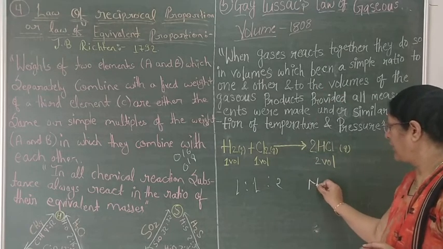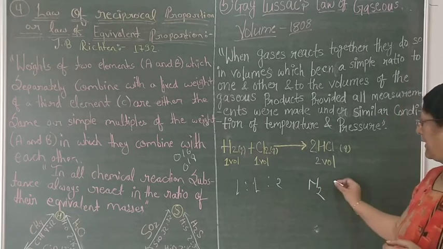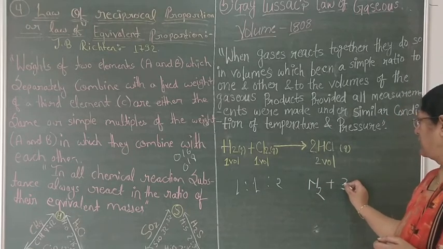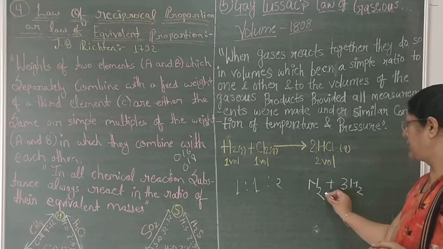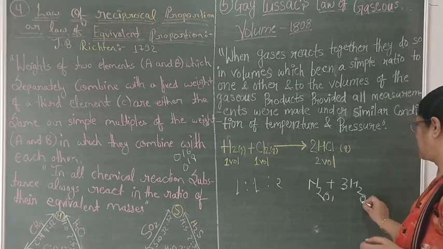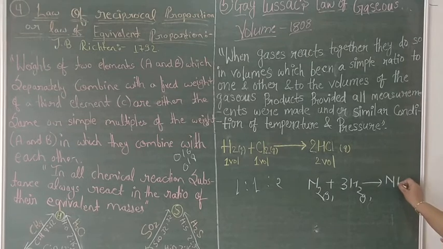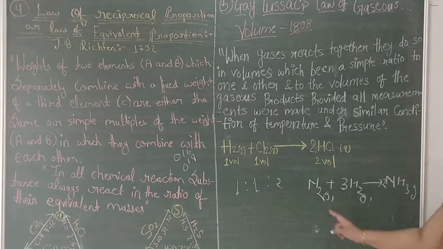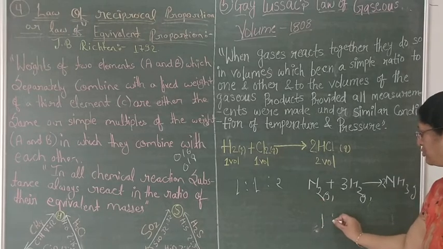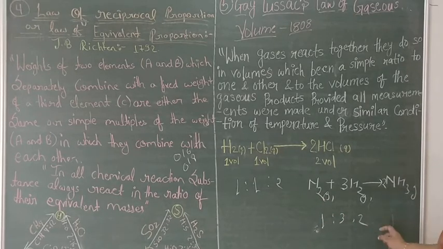If you want to take another example, you can take N2, that is a gas, 3H2, this is a gas, and the formation of ammonia is also a gas. 2 moles of ammonia will form. So 1:3:2.